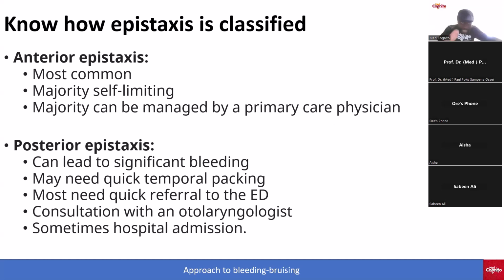Doctors, before I proceed, has this made sense? Can we move on? Can we move on?